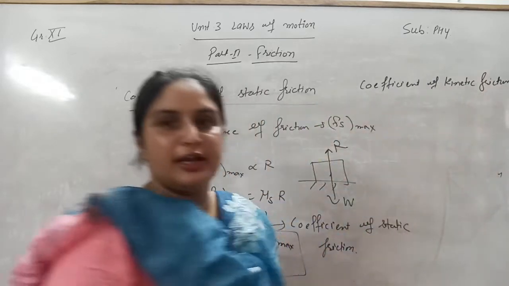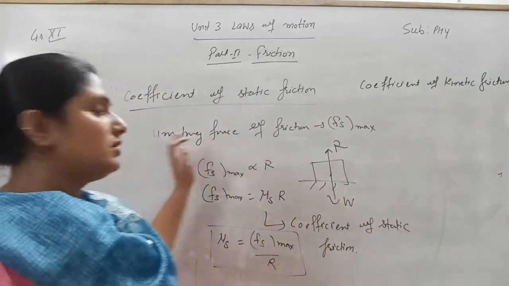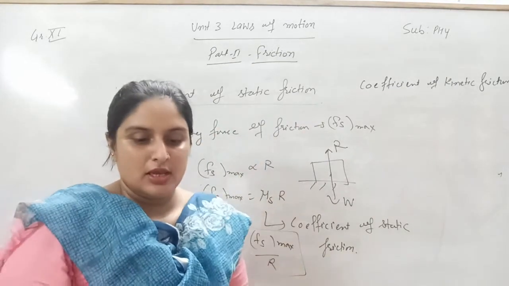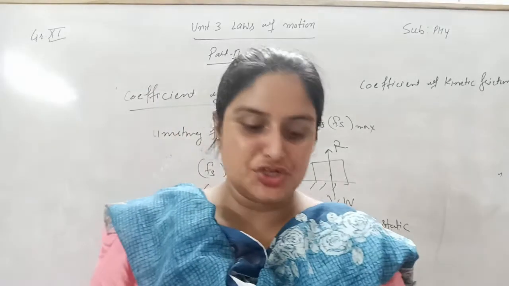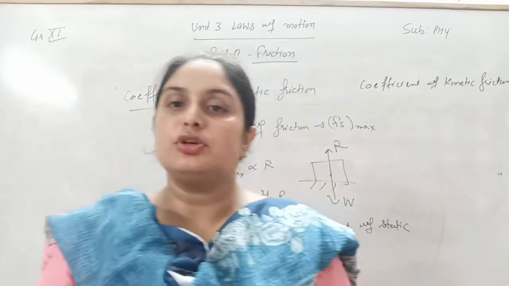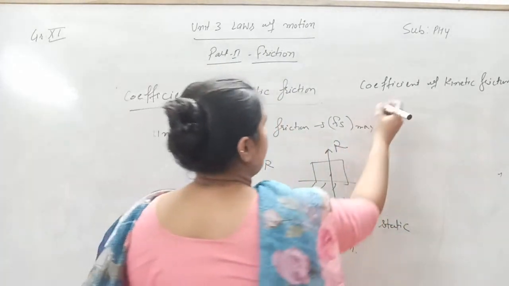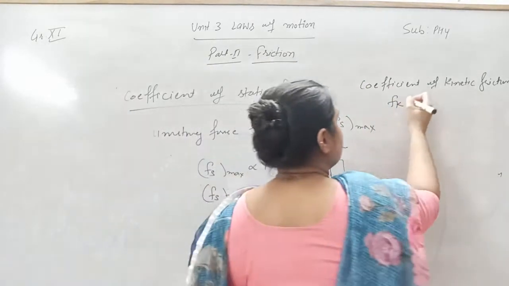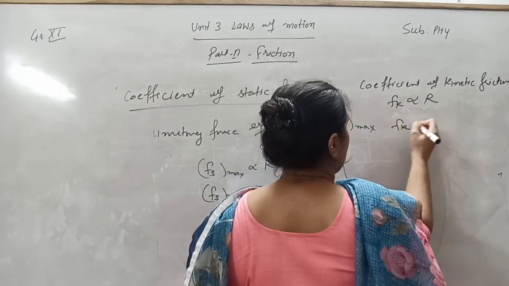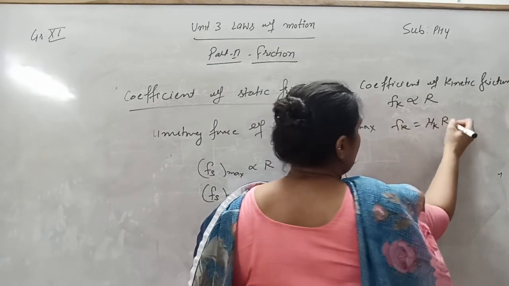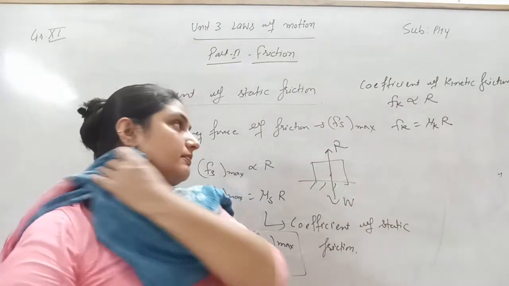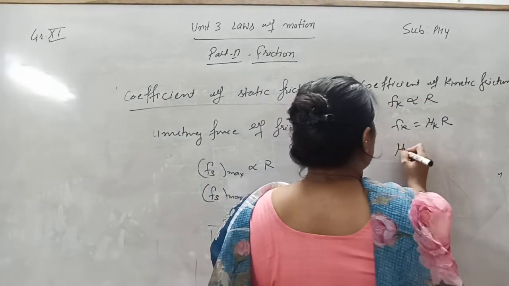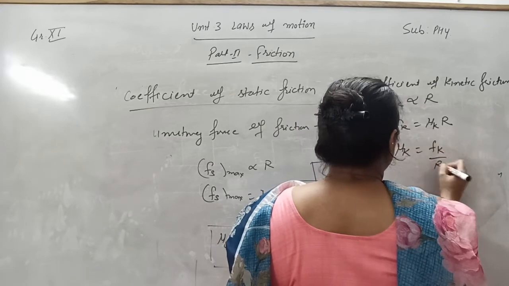Coefficient of kinetic friction. Nothing else, we are just going to change static to kinetic. The kinetic force of friction is directly proportional to the normal reaction. I am writing Fk, the kinetic force of friction, is directly proportional to R. From here, Fk will be equal to mu k into R. Mu k is known as the coefficient of kinetic friction, or mu k will be equal to Fk by R.